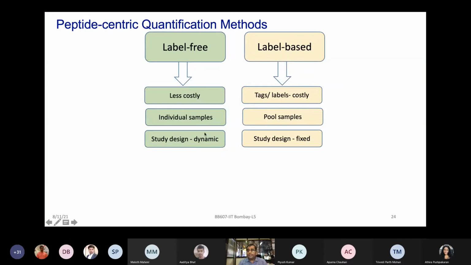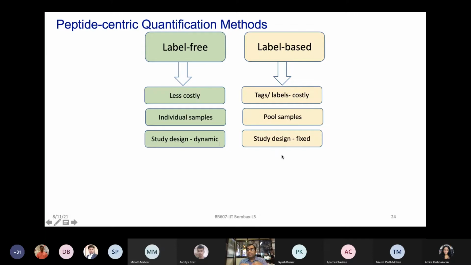In label-free, the study design is very dynamic because you can just run the sample as you get it in. You don't have to think of a lot of biological questions to start with, because here you are acquiring the entire data from that one sample, and you are creating the patient-specific or sample-specific database and library for all the peptides. Eventually, you can analyze that data in different ways, depending on what clinical data you got from those patients and what other information you have from those samples. You can keep analyzing that data again and again because the data is not pooled, it's all individual.